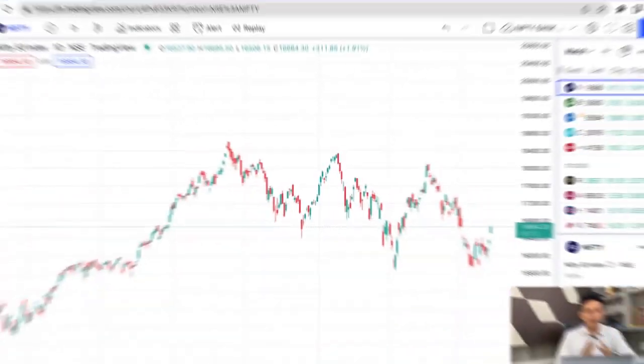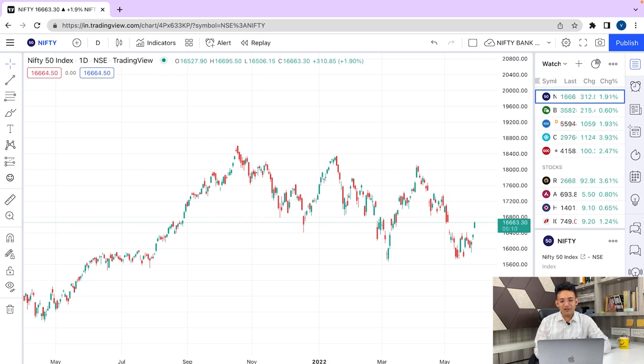Let's go. So here we are with the charts of Nifty. Nifty is trading almost 312 points plus, at a value of 16,663. Now we are going to do a very short analysis and identify the trend, and let's see how I do it for my investment purpose.